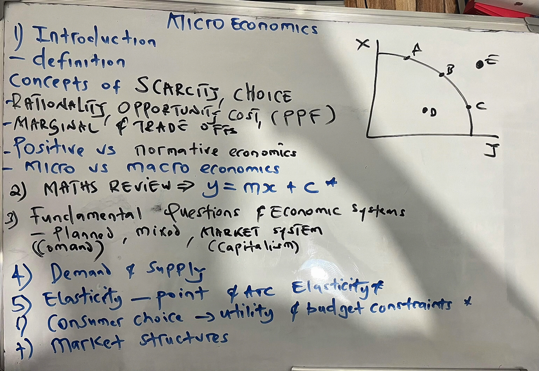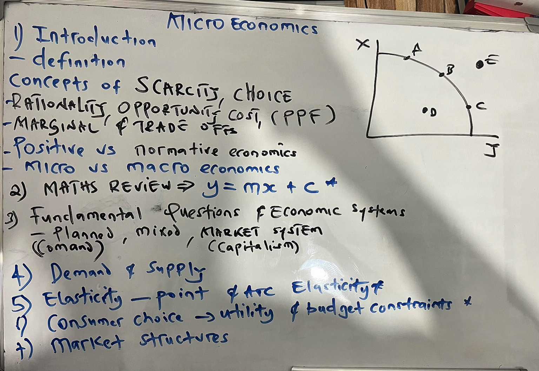And then the next topic is consumer choice. Under consumer choice, there's utility and budget constraints. Utility is simply the satisfaction obtained from consuming a good or service. So utility can be cardinal or ordinal utility. Cardinal utility can be measured numerically using units called utils, while ordinal utility cannot be measured numerically using units, but you can rank it in terms of preferences. I prefer Hungry Lion to Nando's.